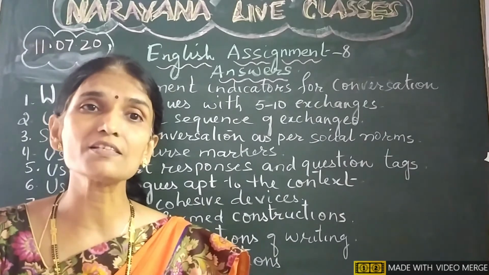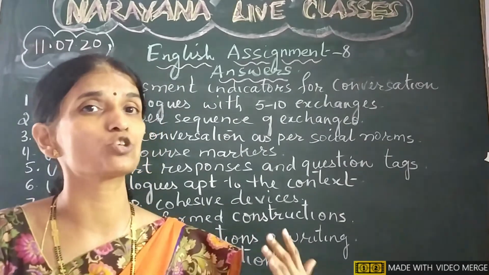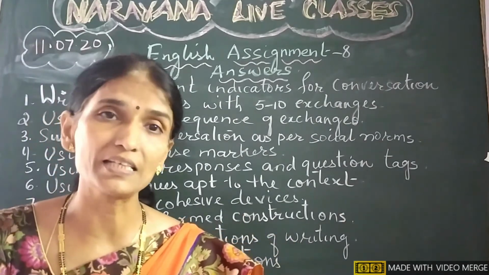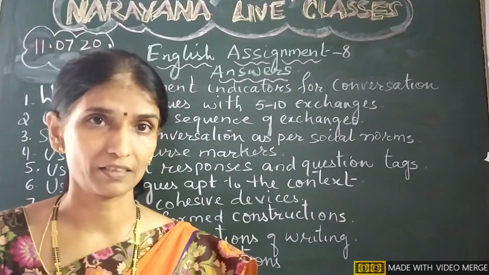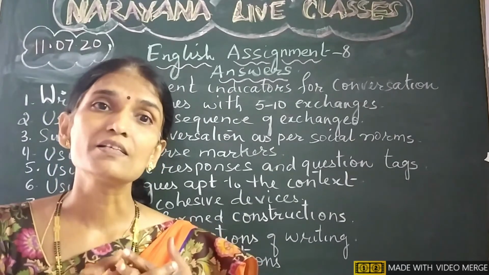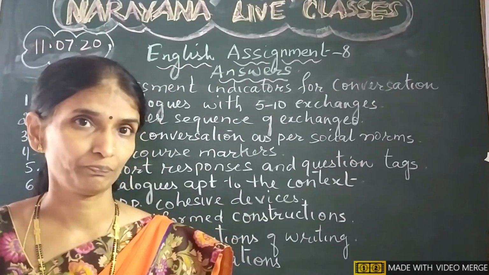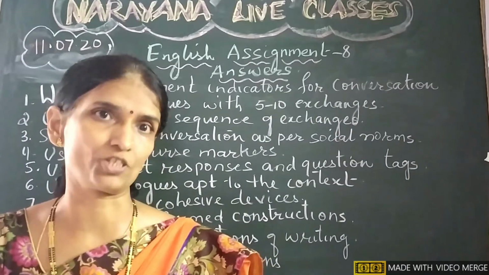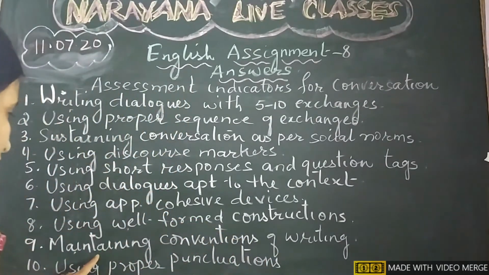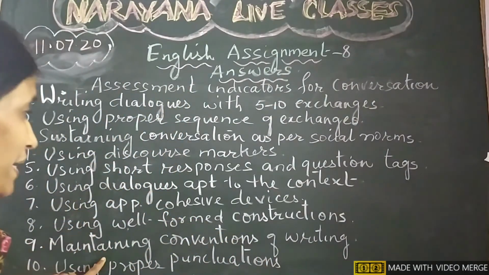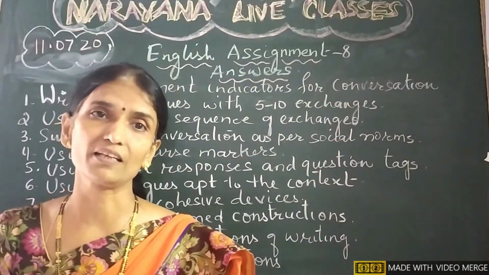The sentences that you use to write these dialogues should be grammatically and structurally correct. Your sentences should be well-formed.